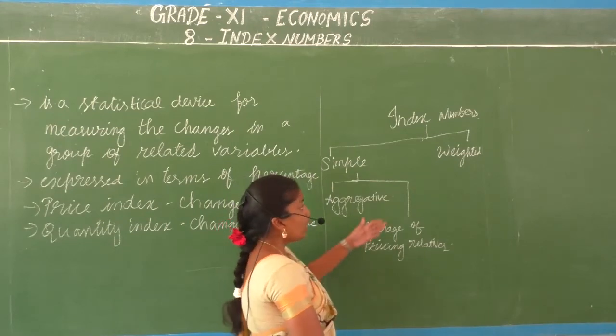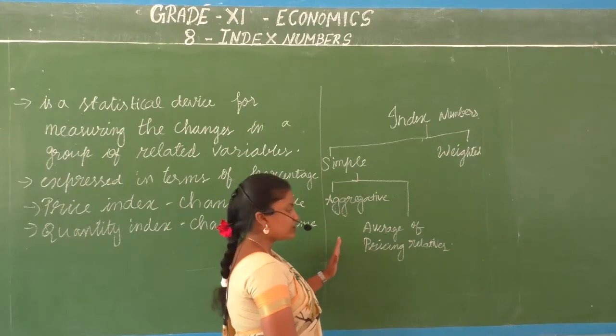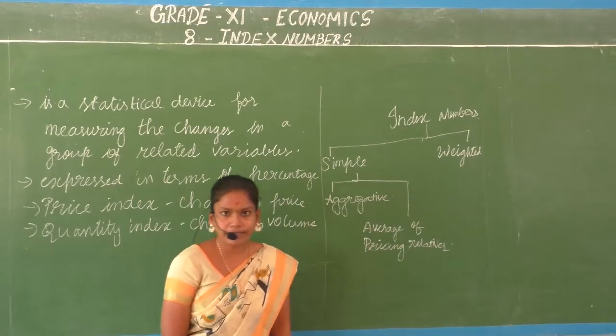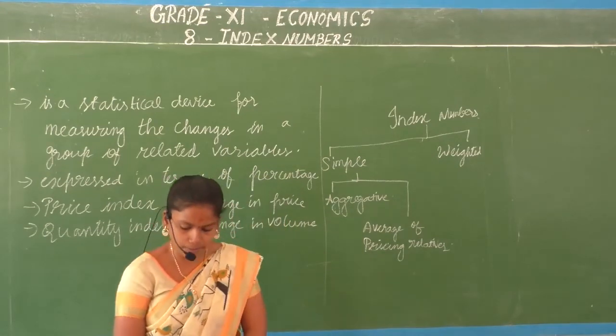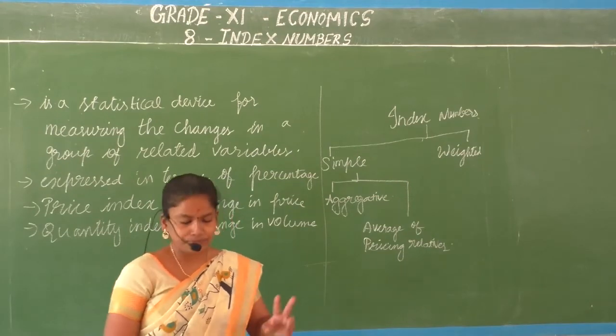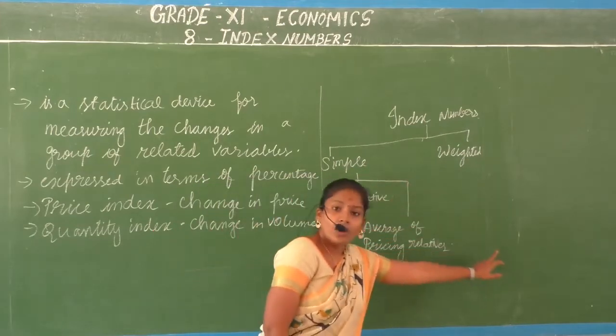Similarly, in the weighted index, what methods do we have? We have the aggregative method and the average of price relatives method. Two methods. In the aggregative method, we again have two things: simple aggregative and weighted aggregative.